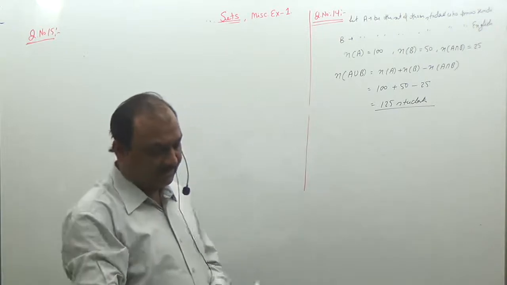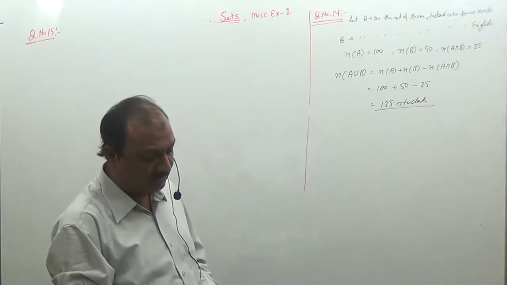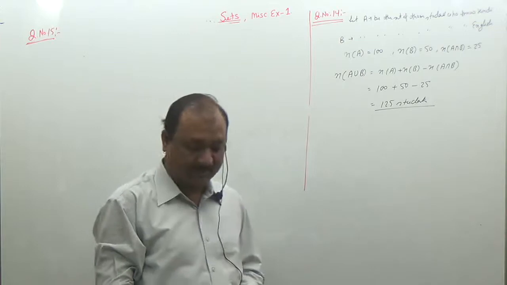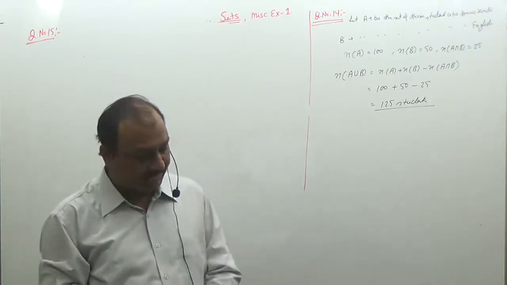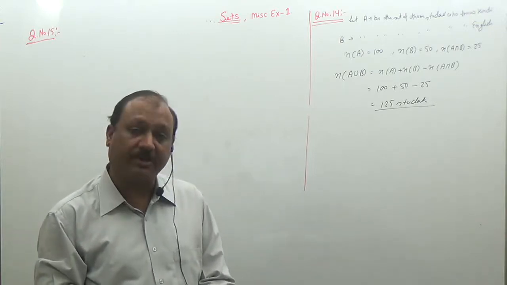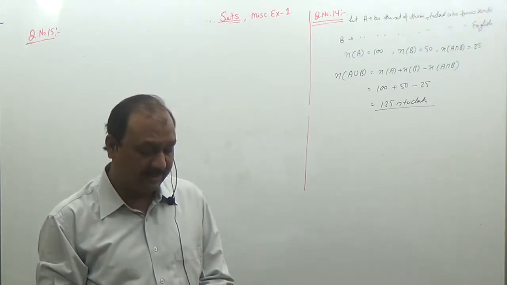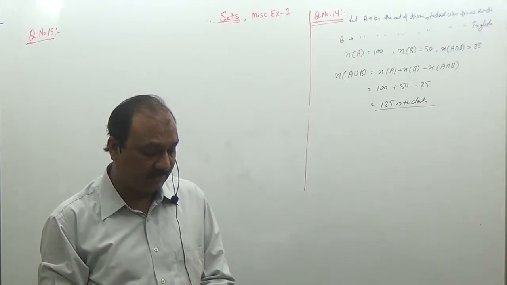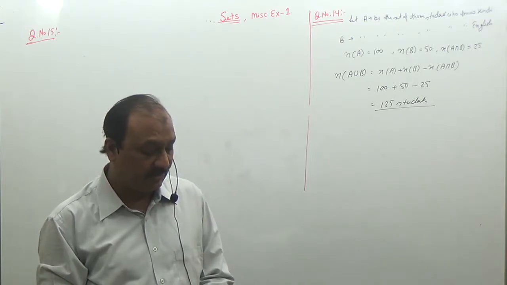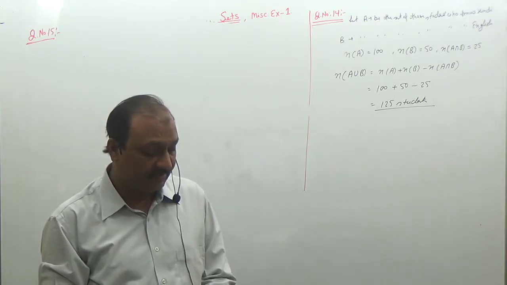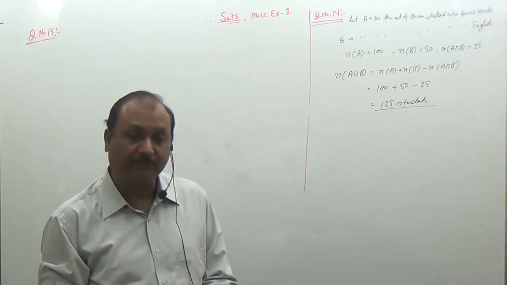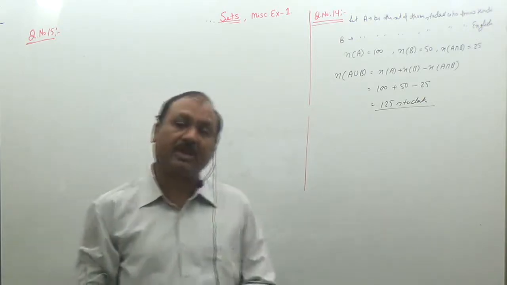In a survey of 60 people, it was found that 25 people read newspaper H, 26 read newspaper T, 26 read newspaper I. 9 read both H and I, 11 read both H and T, 8 read both T and I, 3 read all the 3 newspapers. So according to the question, there are 3 sets.